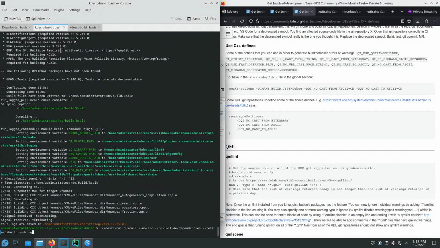Okay. So we're running kdesrc-build kcalc, no src, no include dependencies, refresh build debug. So we want the deepest and cleanest rebuild possible, but only of this Git repository.